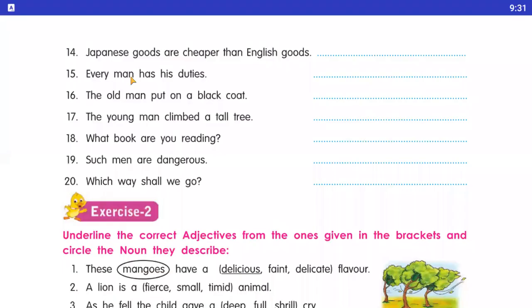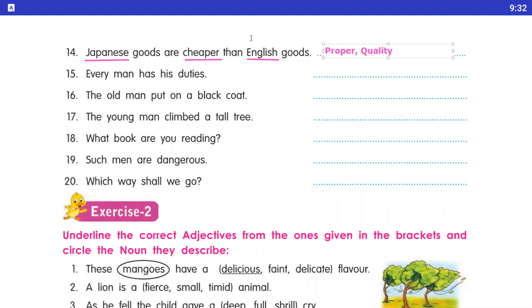Number 14, Japanese goods are cheaper than English goods. Here underline the Japanese and cheaper and English. Okay students, yes, Japanese and English is a proper adjective. जो Japanese और English है वो क्या है? As a proper adjective. और cheaper has, it is the adjective of quality.